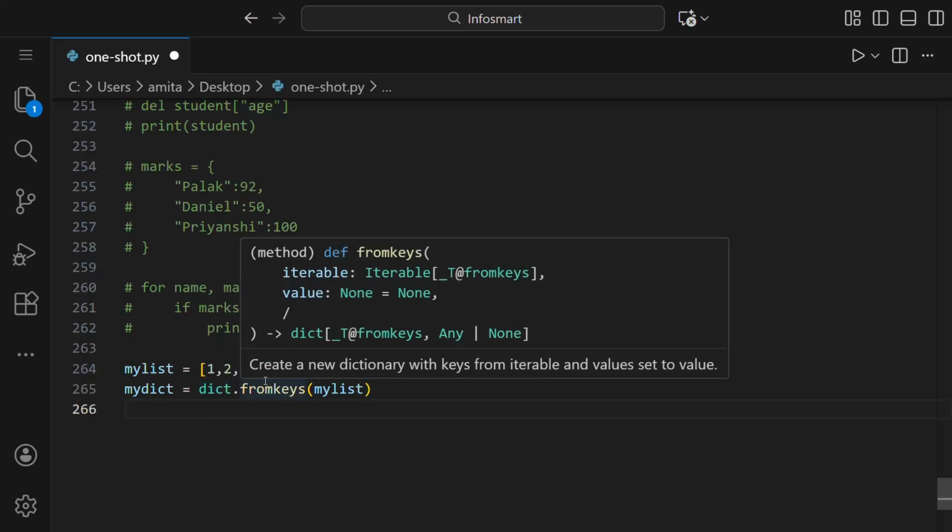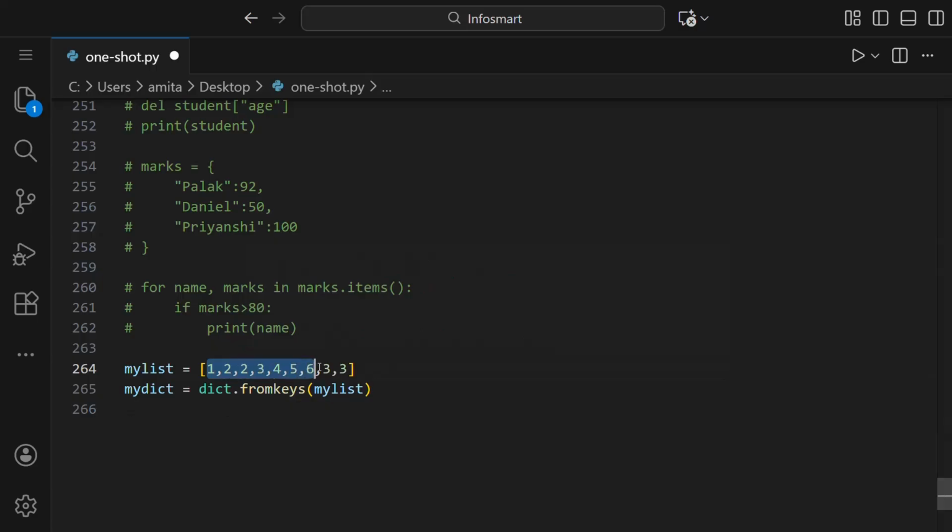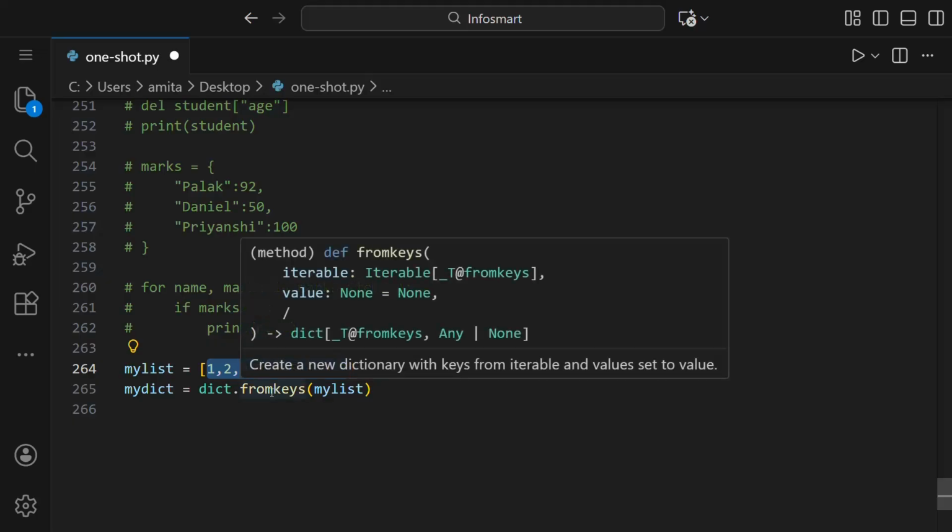You can see it says it creates a new dictionary with keys from iterable and values set to value. You know that a dictionary always has unique keys, so if we set these elements as keys, it will take only 1, 2, 3, 4, 5, and 6. It will not take 2 twice, it will take it just one time because it takes only unique keys. And from fromkeys, like we can see here, value is set as None.